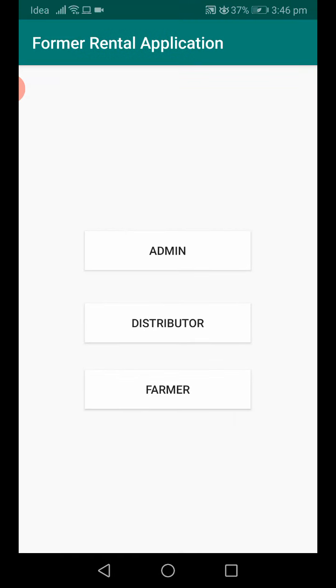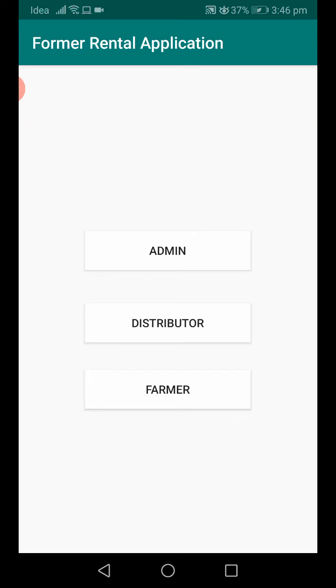When I click my farmer rental application, I'll get three modules: admin, distributor and farmer. Here the admin acts like the owner of this application, maintaining all the people and all the content of this application. We require some administrator, some authority person, whom we call the administrator.